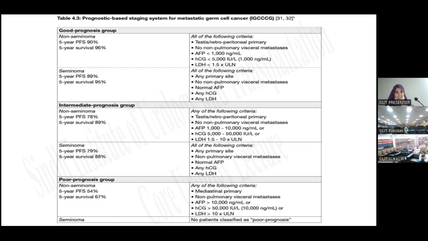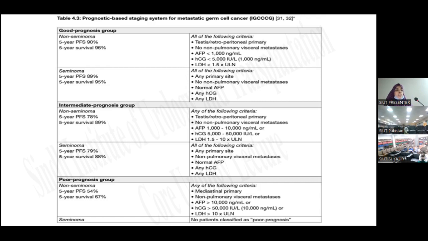Patients who come under this criteria have testis or retroperitoneal primary disease, no known pulmonary visceral metastasis, and tumor markers within S1 level, which are AFP less than 1000, beta HCG less than 5000, and LDH less than 1.5 times the upper limit of normal.